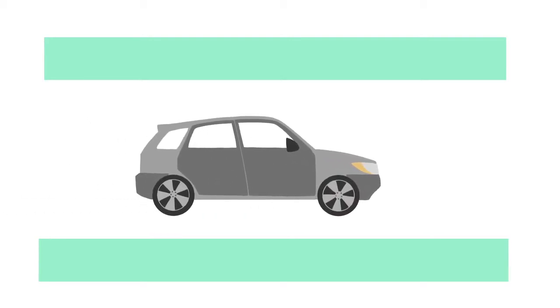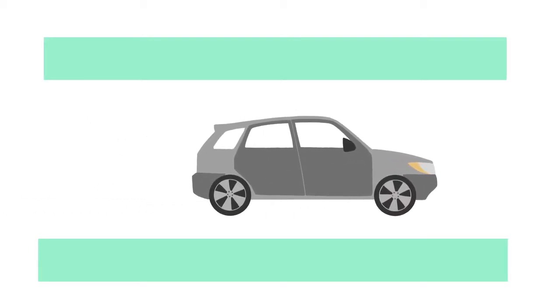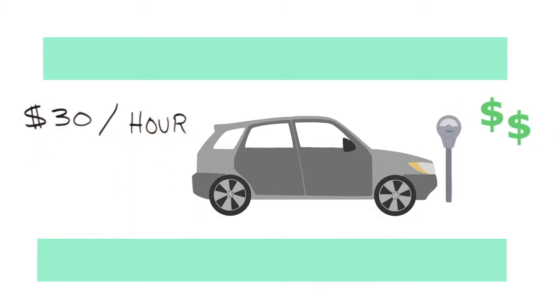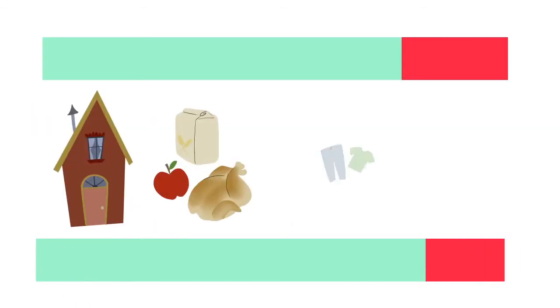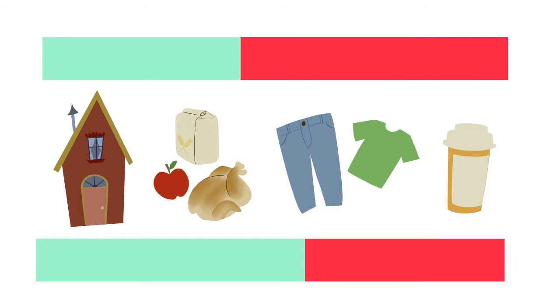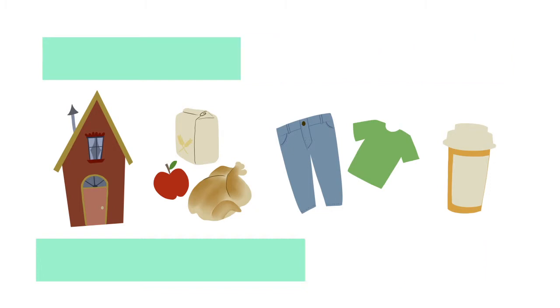for individuals. If you have ever tried parking in New York City, Boston, or San Francisco, you know it can easily cost more than $30 per hour. Yet, in rural towns, there's no charge to park anywhere. The cost of rent, food, clothing, and even healthcare may also be less in rural towns as compared with urban centers. In like manner, the cost of things differs from country to country.